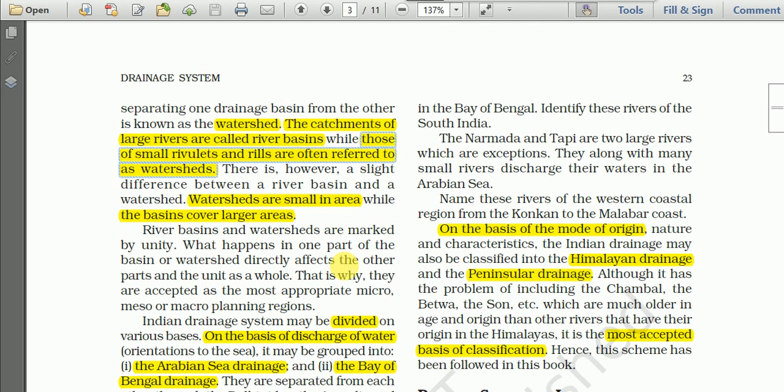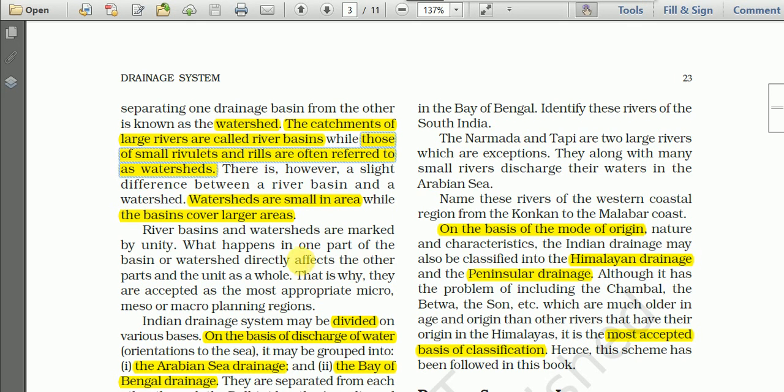Watersheds cover a small area. So this is the main difference. Remember, if the catchment area is big, we call it a river basin, and if the catchment area is small, we call it a watershed.